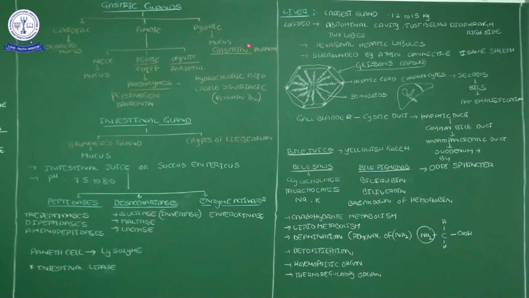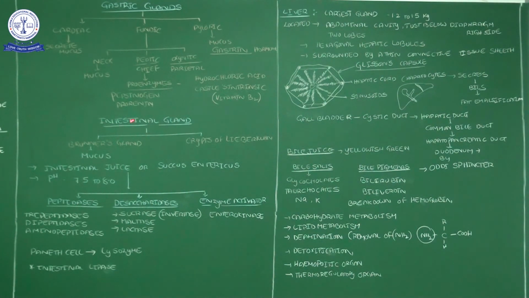Then gastrin, it is a hormone. Gastrin is a local hormone. That gastrin hormone, when the situation arises, stimulates the secretion of enzymes. So that is a local hormone. Its synthesis and its function are in the same place. So that's why we call it a local hormone. At the end of this topic, this chapter, we wanted to discuss the gastric glands, the digestive glands. Now I am going to the next part,